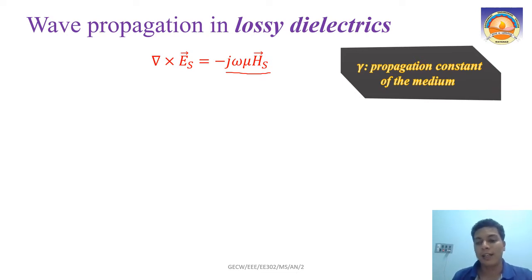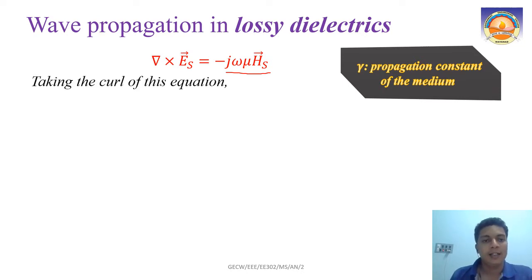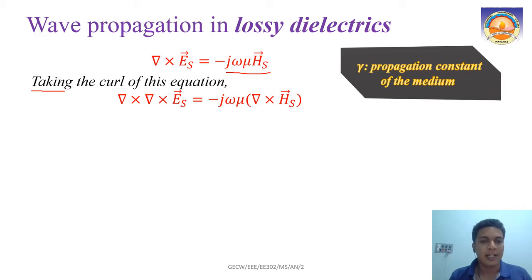Minus ∂B/∂t in phasor form becomes equivalent to multiplying with jω, and B is μH. So that is how you get minus jωμHs. Now if we again take the curl of this equation, ∇×Es is already there. I am going to take the curl of this equation, so it is ∇×∇×Es. We have to do the same on the right hand side also.